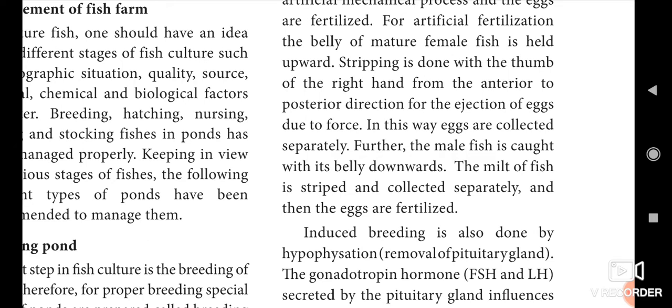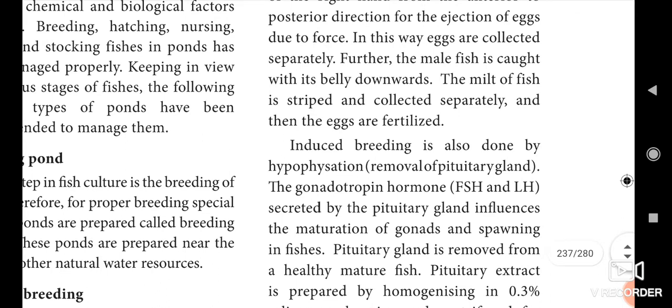Here the induced breeding is also done by hypophysation, meaning the removal of the pituitary gland, which secretes gonadotropin hormones. What is meant by FSH and LH? FSH means follicle stimulating hormone and LH means luteinizing hormone. These are secreted by the pituitary gland and influence the maturation of gonads and spawning in fishes. So the pituitary gland is removed from the healthy mature fish.